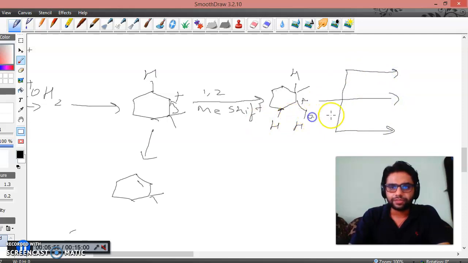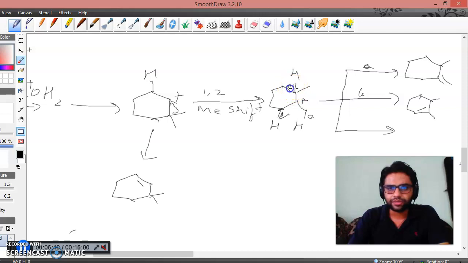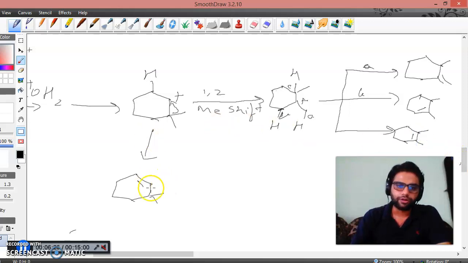Let's say for example this A hydrogen is getting eliminated. So if A hydrogen is getting eliminated, the product formed would be an exomethylene cyclohexene like this one. If this hydrogen B is getting eliminated, so let's consider B, this would be the product. And if this hydrogen C is getting eliminated, then the product formed would be this one. So overall, how many products are we getting? We are getting a total of 4 products.